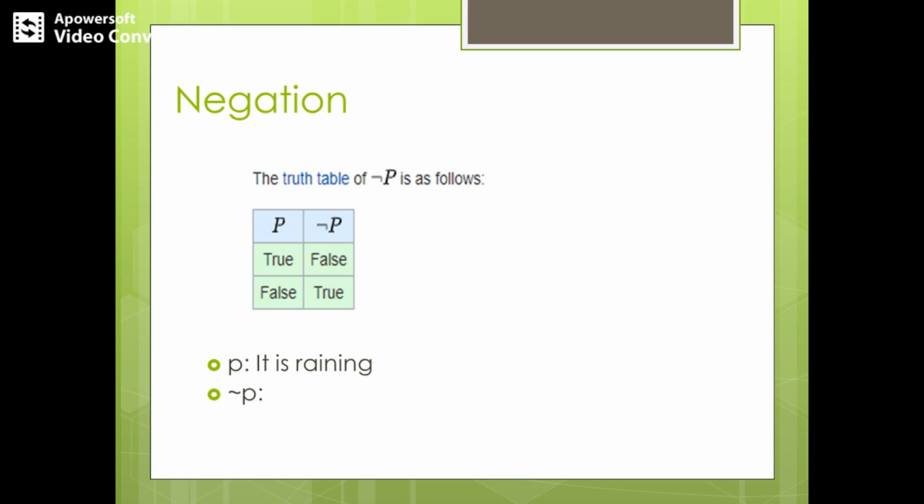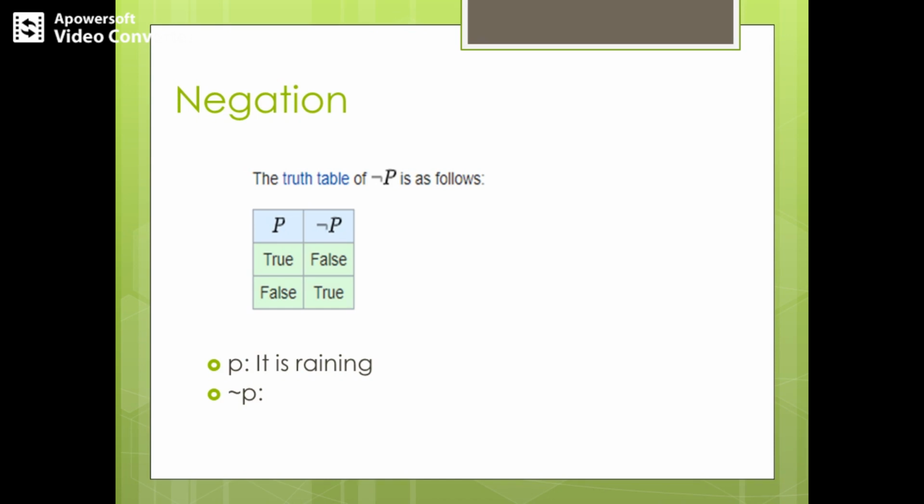Let's see the truth table for negation. This will give you the truth or falsity of a particular proposition. Let's say P is a proposition, the negation of it is denoted by ¬P. First we list out all the possible combinations.